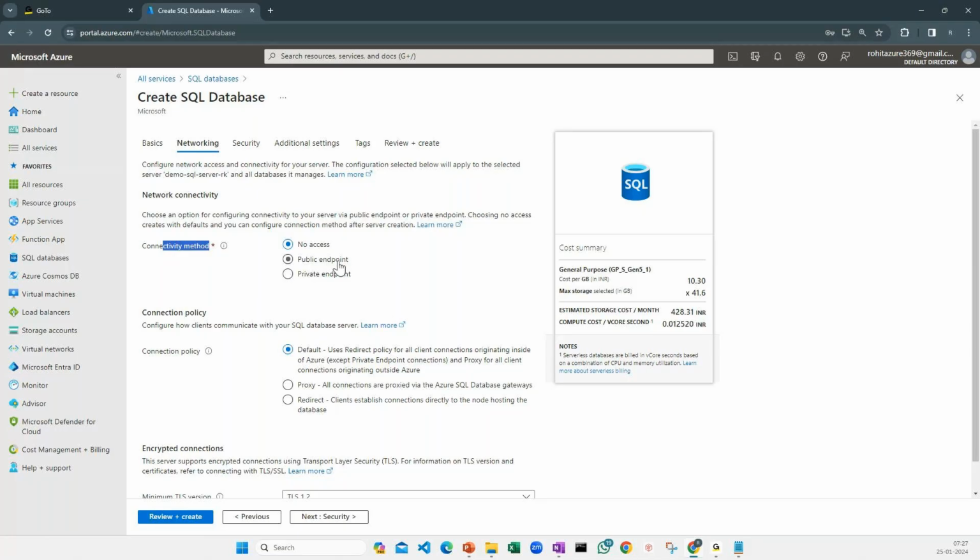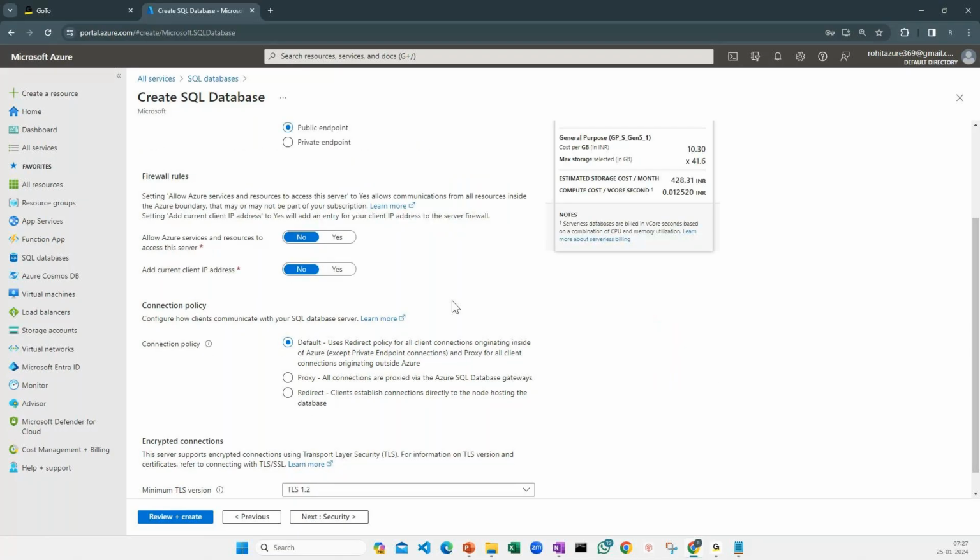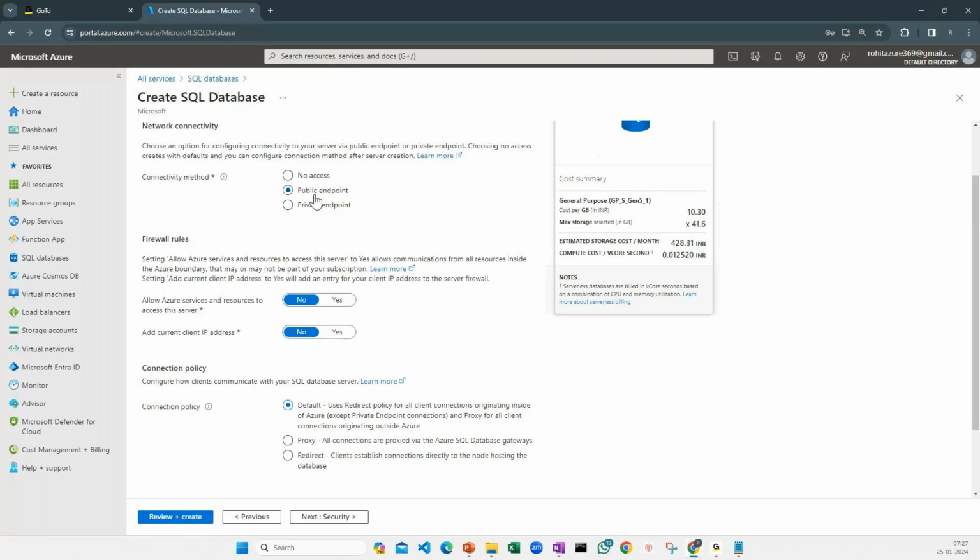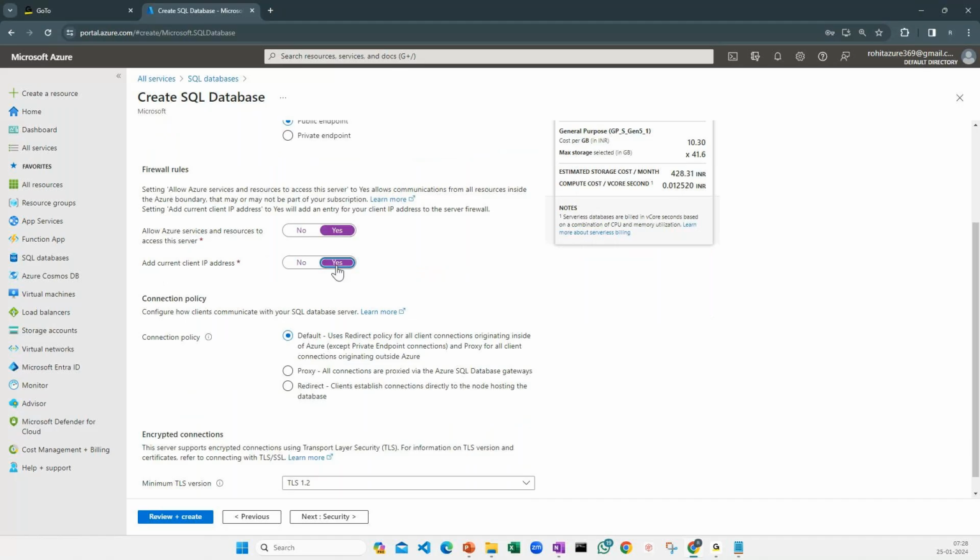Now there is one more thing. Even if you allow this public endpoint, it gives me two choices. Even though you allow the public access, do you want to enable it only for the resources which are Azure resources? For example, I'm going to use a web application. Then yes, I want my web service to connect to my SQL server, and I want my current IP to interact with my SQL server. I'll show you that also. I'll just click on yes here. Now I say current IP address. I have selected yes, and I have also enabled the access to my services.